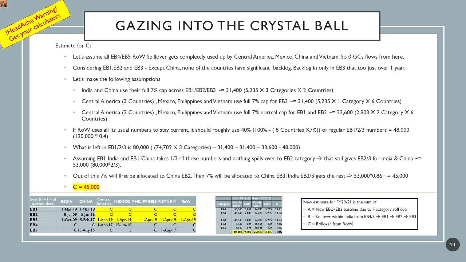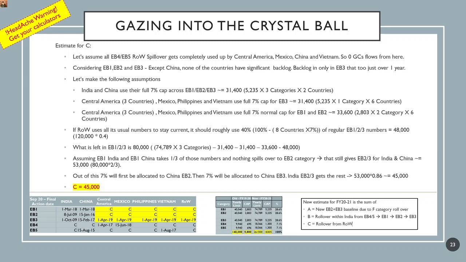Now, assuming EB1 India and EB1 China will take 1/3 of those numbers completely and nothing will spill over to EB2 category, being very conservative. That still gives India EB2 and EB3 2/3 of the 80,000, which is 53,000 green cards.